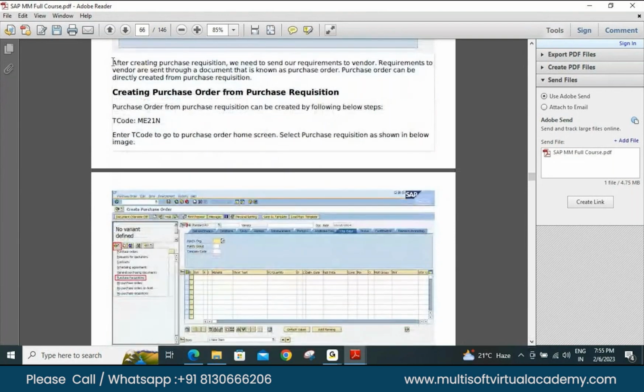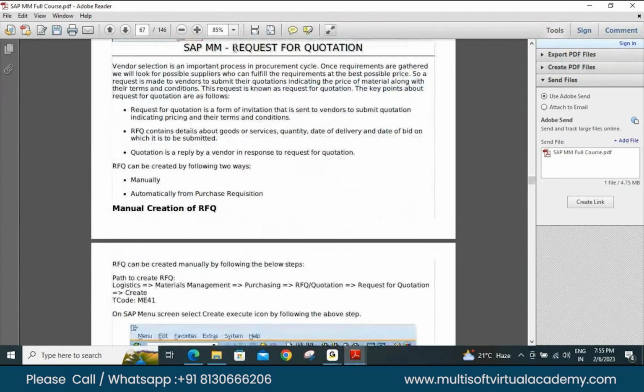So after creating the purchase acquisition, we need to send our requirement to the vendor to procure those materials. I already mentioned ME21 for creating a purchase order for the purchase acquisition. So what is RFQ? Request for quotation. It is like an external thing, right? Quotation is not like bargaining. Don't get confused.